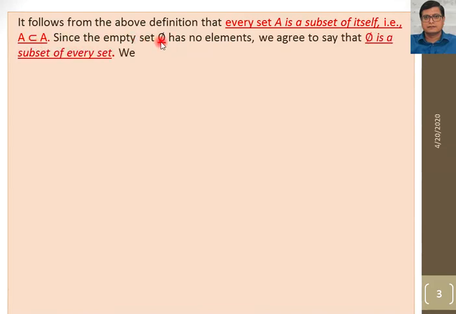Since the empty set phi, which I have already explained in the previous video, has no elements, we agree to say that phi is a subset of every set. It means these are the two default conditions for any set: number one, every set A is a subset of itself; number two, phi is a subset of every set. This is the second condition. Now we consider some examples.